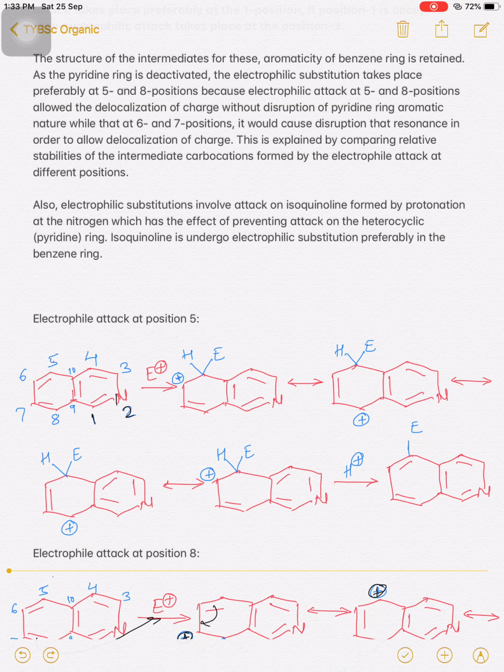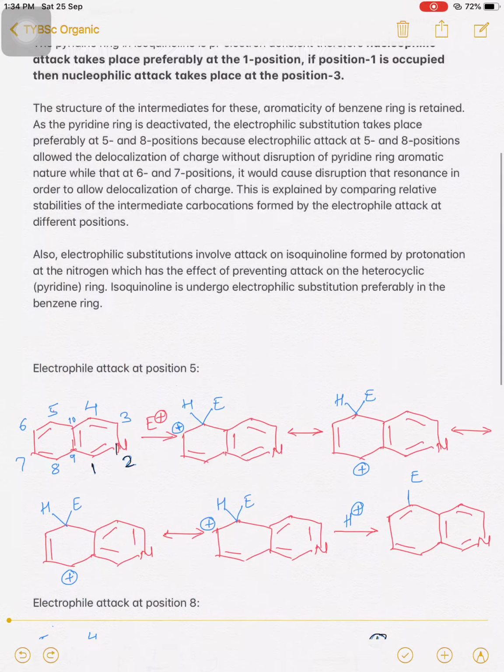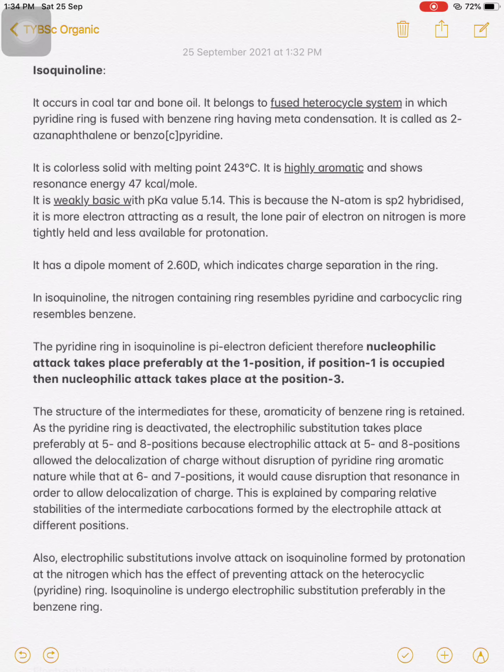So similar to quinoline, in the case of isoquinoline also, the electrophilic substitution preferably takes place at the 5th and 8th positions of the carbocyclic ring. There is no electrophilic substitution at the 6th and 7th positions. So this is what is explained in this isoquinoline topic.